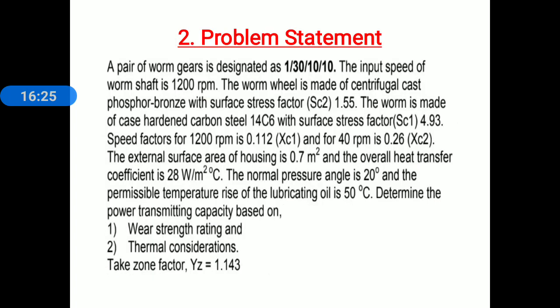Remember here overall heat transfer K is 28, normal pressure angle alpha is 20. And now read this again, the permissible temperature rise of lubricating oil. When the worm drive is in working condition, the temperature of the lubricating oil rises, and that is the temperature difference between the temperature of the lubricating oil and surrounding temperature. That difference is given, that is 50 degrees Celsius.